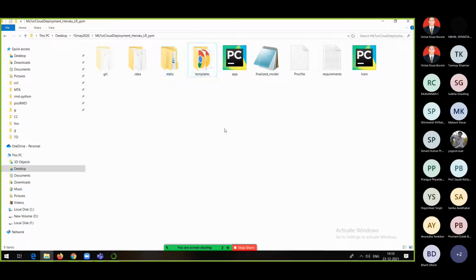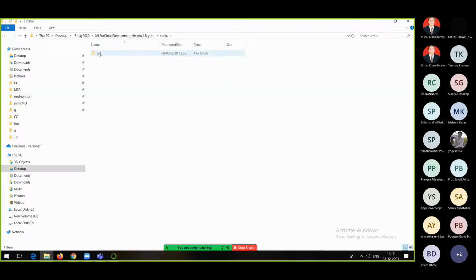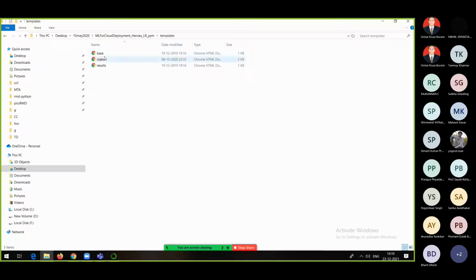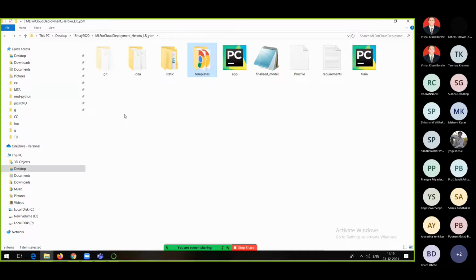See, the static folder is going to have CSS, cascading style sheets. This is not the thing which we need to worry about. Obviously there will be a separate person for that, but again this is not difficult. And the templates folder, these are all standard folders. So base.html, index.html, result.html are nothing but the HTML files which are going to be used for front end. And app.py is my main file, and training.py is nothing but some imports we have done. The Procfile and requirements.txt are the files which we require for deployment.